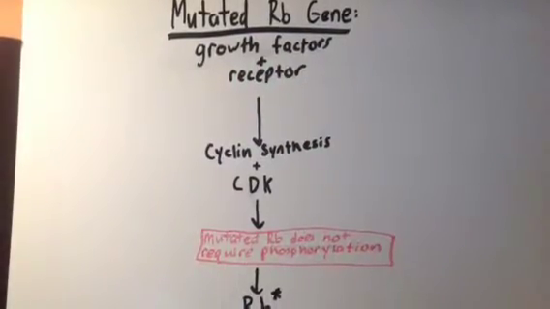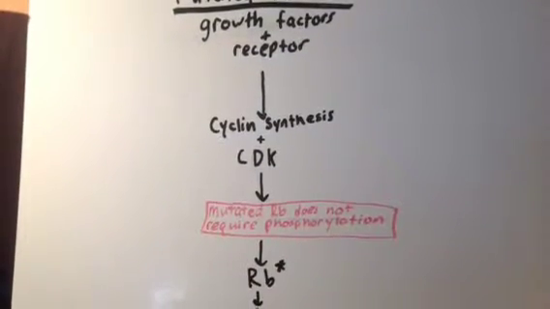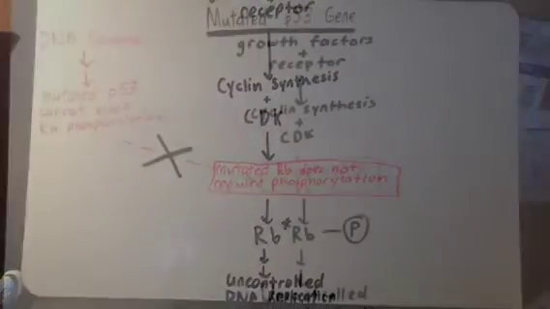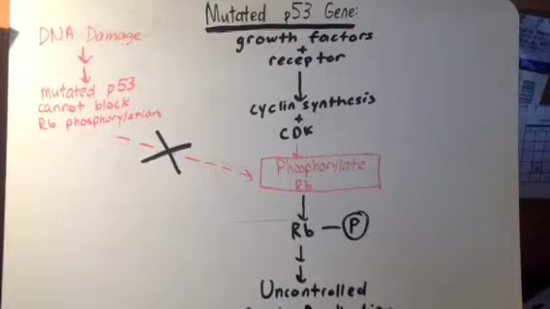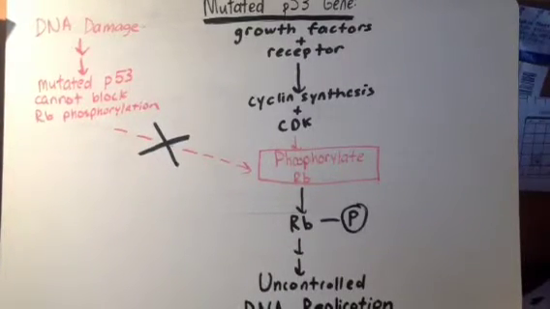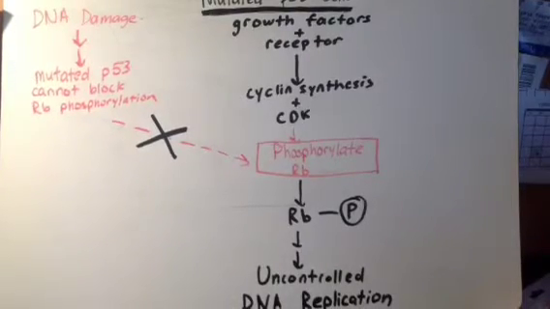If there is a mutated RB gene in this process, the mutated RB does not require phosphorylation. Because it does not require phosphorylation, the DNA replication becomes uncontrolled. If there is a mutated p53 gene and DNA damage, the mutated p53 cannot block RB phosphorylation. Thus, DNA replication occurs and is uncontrolled.